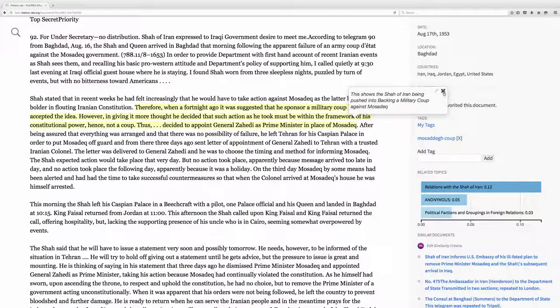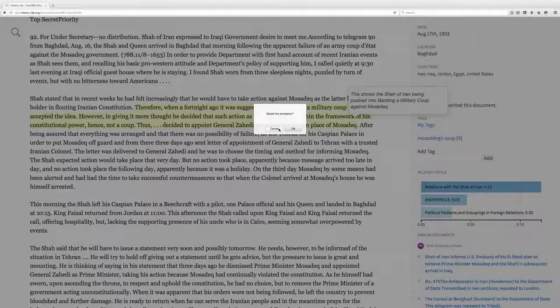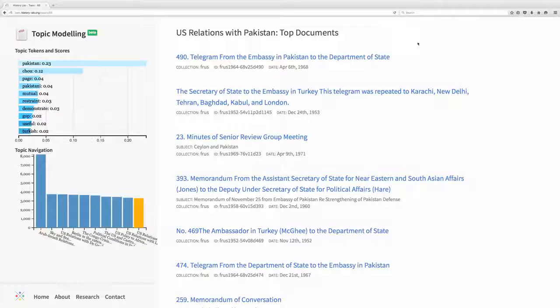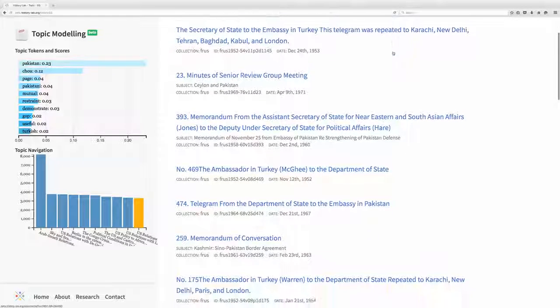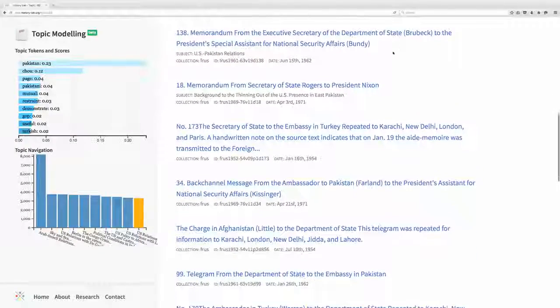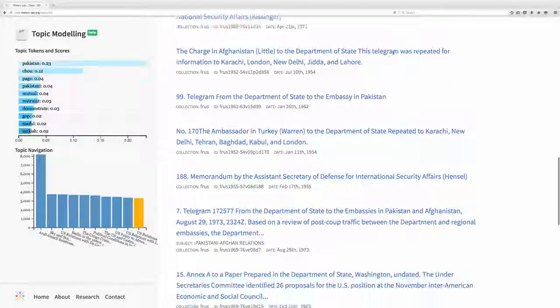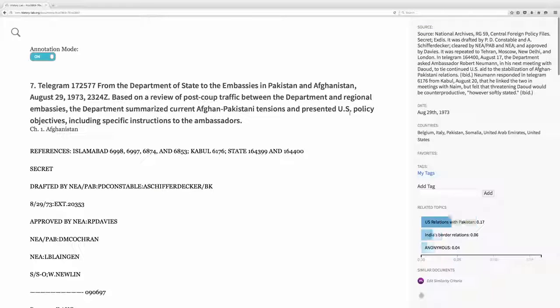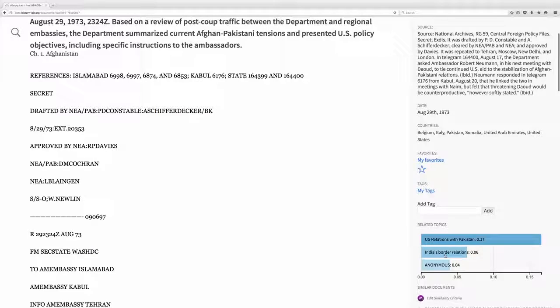And you don't have to just search the archive by a particular time period, country, or person. We have used a technique called topic modeling to identify the most important topics in each collection and automatically cluster the most relevant records. For instance, clicking on U.S. relations with Pakistan takes you to a rank-ordered list of documents that reveal the long history of struggles over tribal regions, the future of Afghanistan, and border conflicts over Kashmir. And along with related documents, you can also click on related topics to take your research in a new direction.